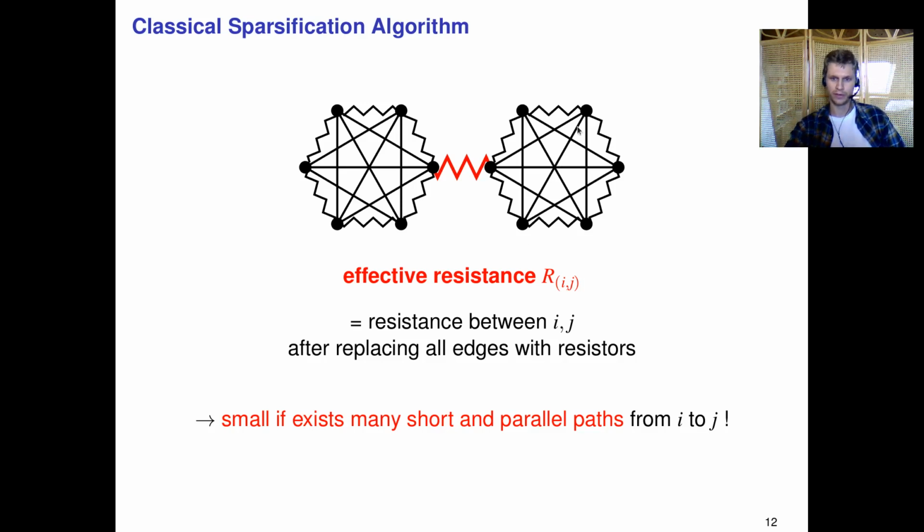So if you take, for instance, this edge, then there are a lot of replacing paths, basically n, which have length 2. And this implies that this edge has small effective resistance. And this is basically what we expect, right? This edge is very important, and it should get a large sampling probability, which is reflected by it having a large effective resistance, whereas these edges have small effective resistance, and indeed they are kind of redundant.